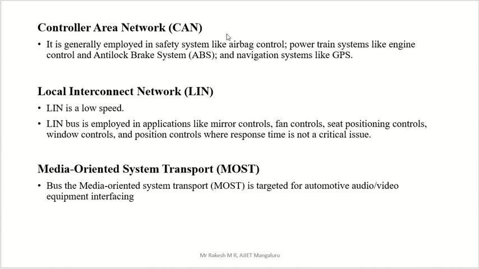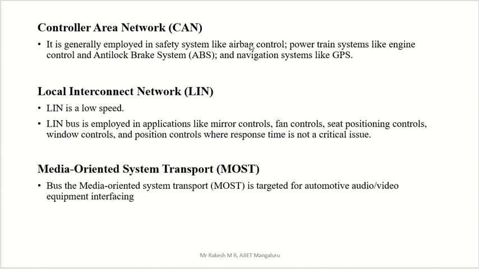CAN is the Controller Area Network. It is generally employed in safety systems like airbag control, power train systems like engine control and ABS braking system, and navigation systems like GPS. Navigation system means navigation for the user, like GPS.